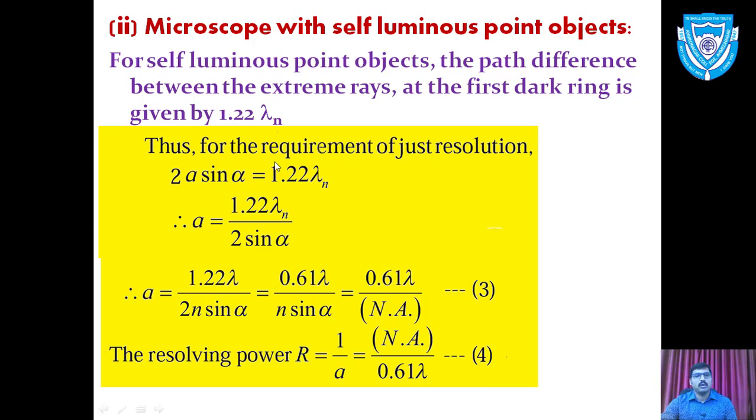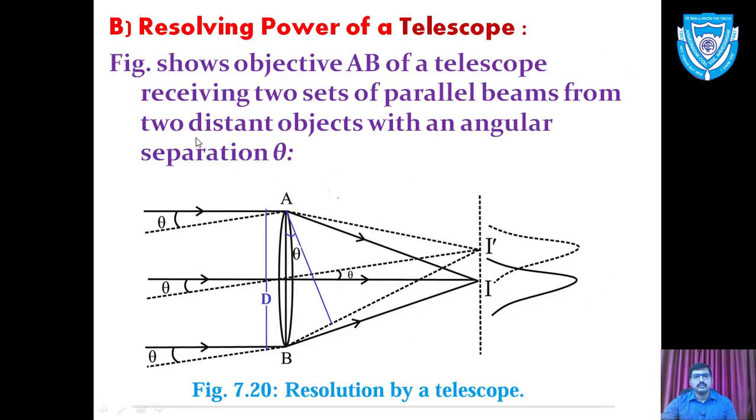So this is the second formula for the resolving power of a microscope. Now we have the second part, resolving power of a telescope. The figure shows the object AB. The telescope receives a set of parallel beams from two distant objects with angular separation theta.